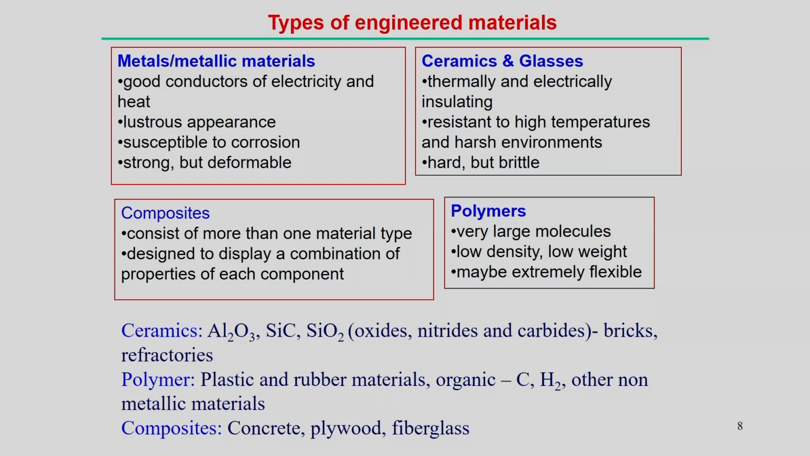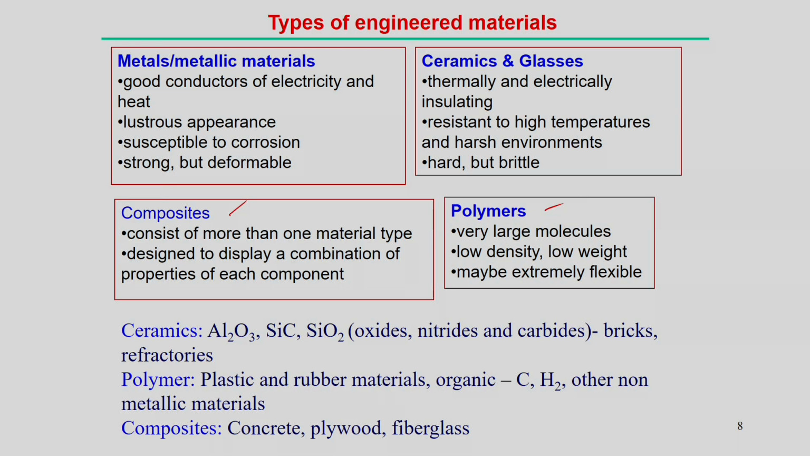So, what are the different types of engineering materials? Normally, there are four basic categories we can see. First is the metals and metallic materials. Second is the ceramics and glasses, which is another category. Composites is another category, and polymers. These are the four basic categories of materials, and of course, there are certain specific types of materials also available.